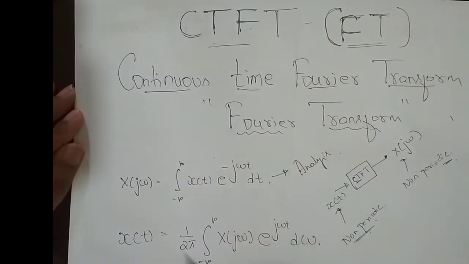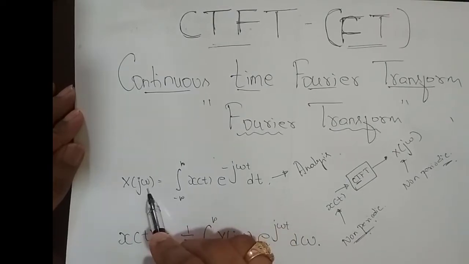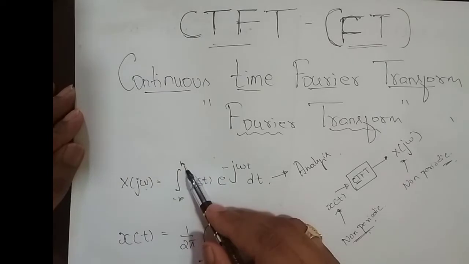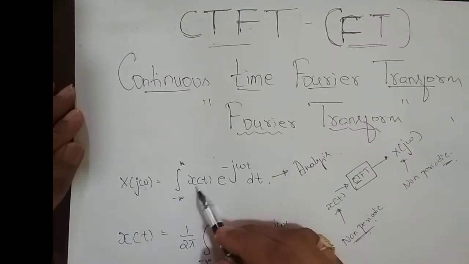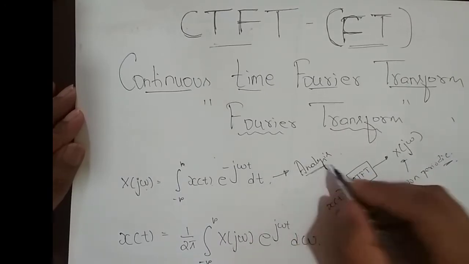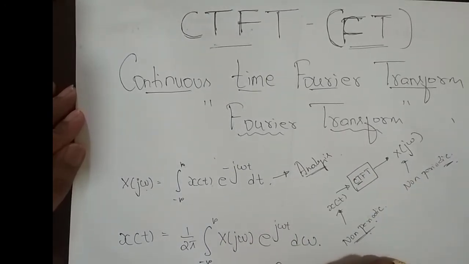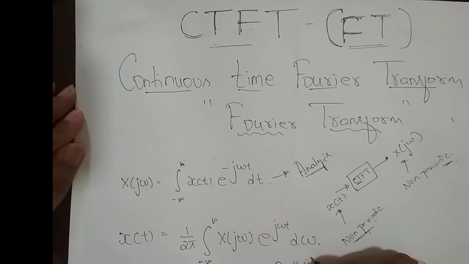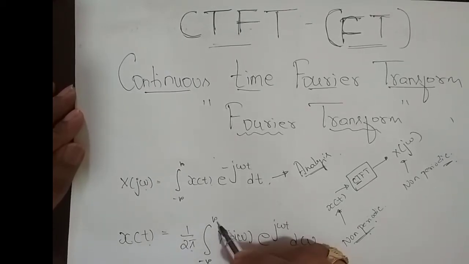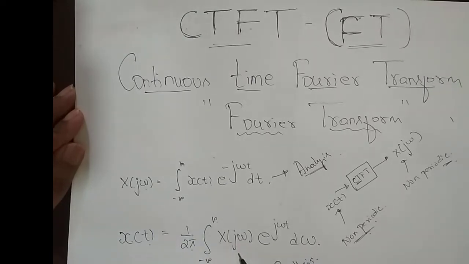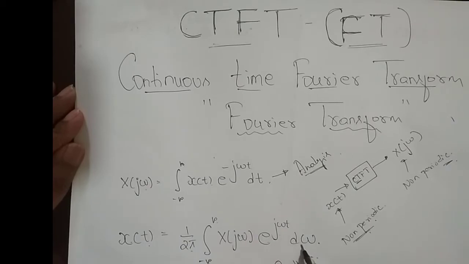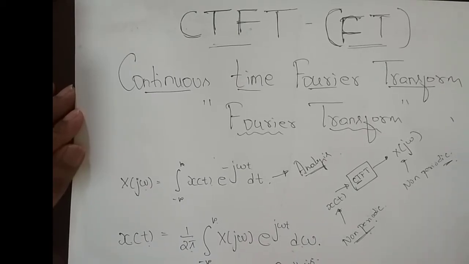Its analysis equation is given by x of j omega, where j omega is in frequency, equals the integral from minus infinity to infinity with respect to time t of x of t, the given signal in time domain, times e power minus j omega t. This is the analysis equation. The synthesis equation is given by x of t equals 1 by 2 pi times the integral from minus infinity to infinity of x of j omega, the signal in the frequency domain, times e power j omega t d omega. This is with respect to omega.